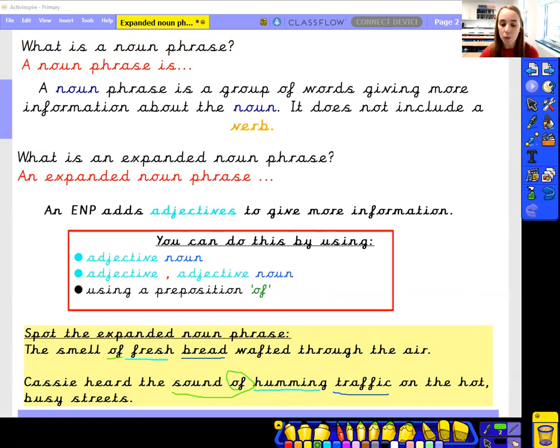Hopefully you spotted we have a second one here. We've got on the hot, busy streets. So we've got the hot, busy streets. So we've got adjective, comma, adjective, noun. So sometimes in a sentence, they can use lots of different types of expanded noun phrases to make their sentences exciting.